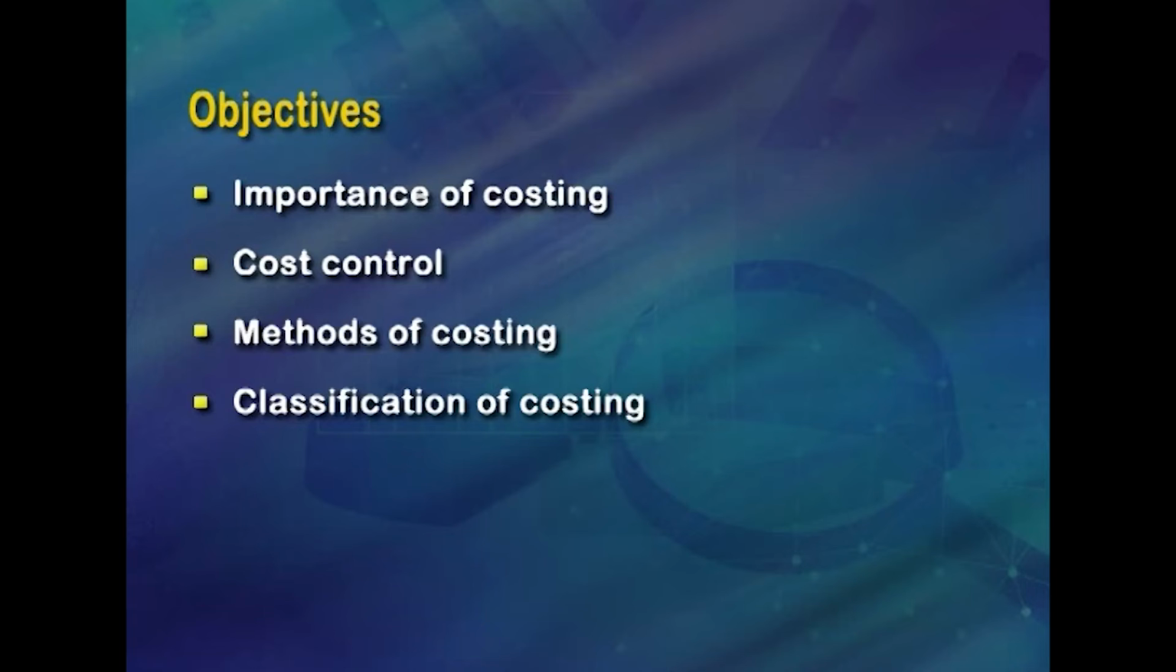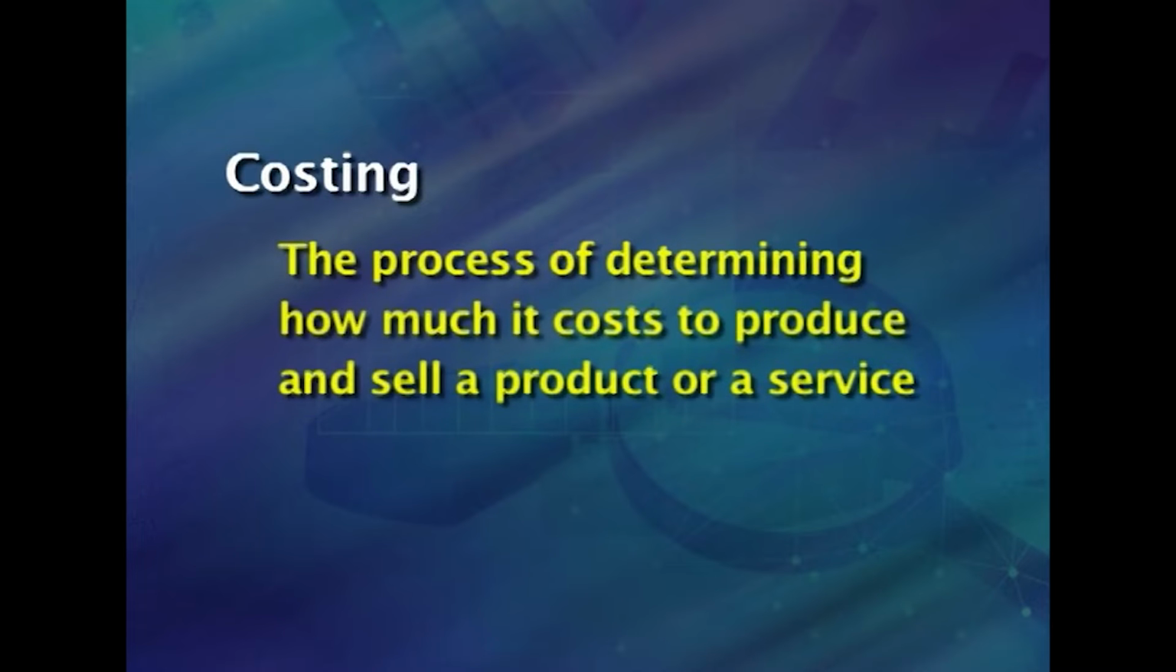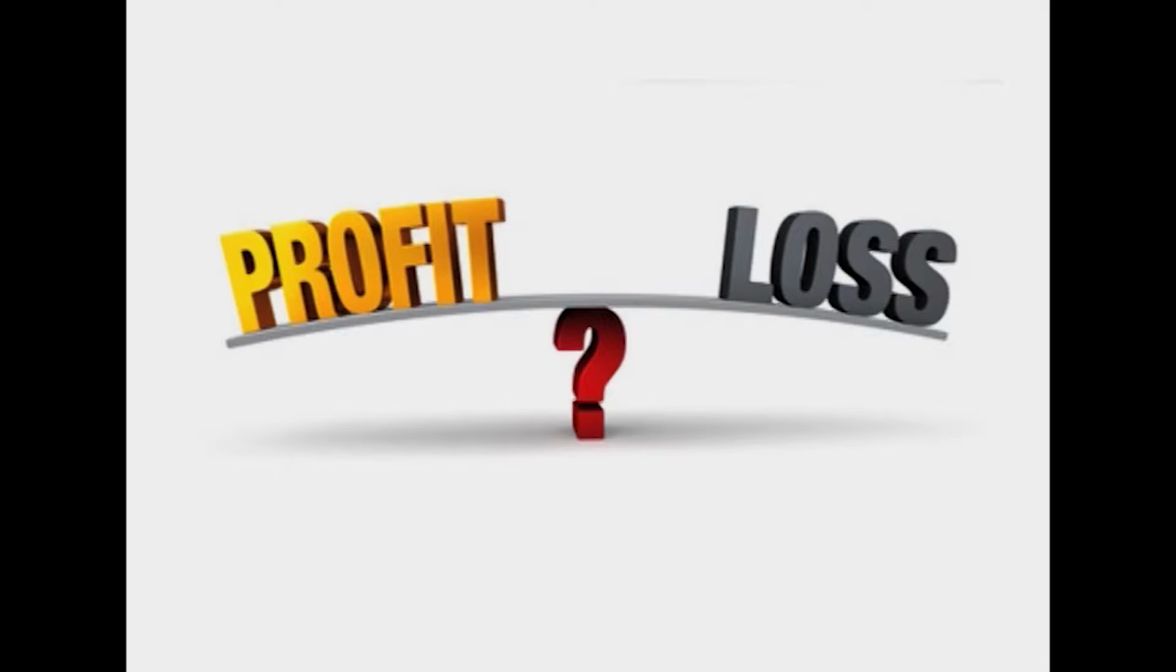Hello students, today we shall discuss the importance of costing, cost control, and the methods and classification of costing. What is costing? Costing can be defined as the process of determining how much it costs to produce and sell a product or a service. It is very important, as the cost of a product can decide its profit or loss.